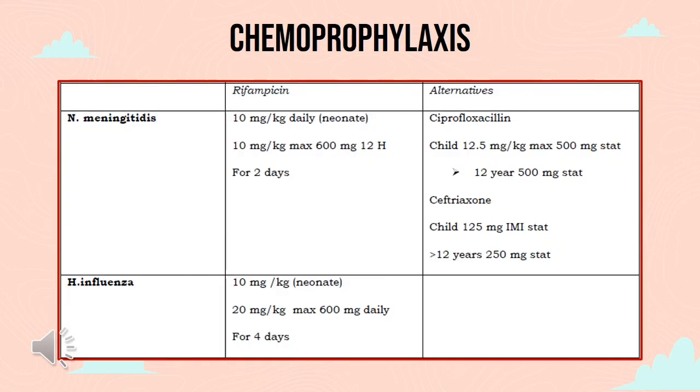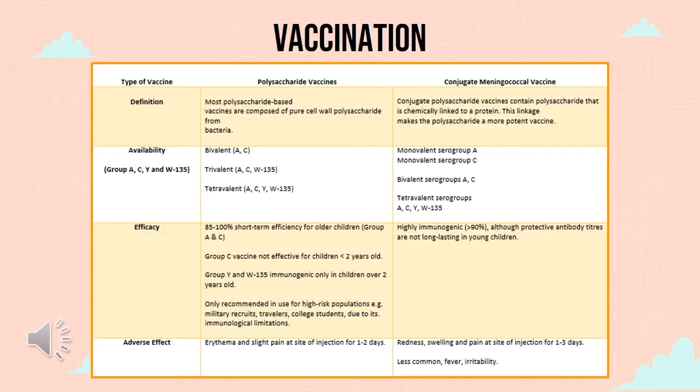Next, prevention of meningococcal infection is by antimicrobial chemoprophylaxis, which is indicated in close contacts and should be given as early as possible following the exposure. So the regimens include rifampicin, ciprofloxacin, and ceftriaxone. Another prevention step is by vaccination. So there are 2 types of vaccine, which are polysaccharide vaccine and conjugate meningococcal vaccine.